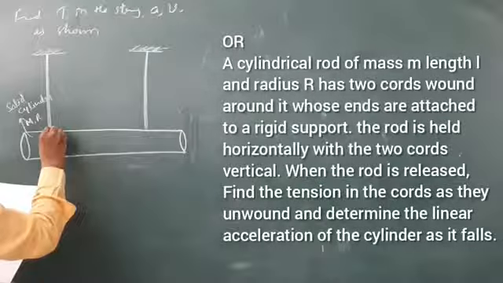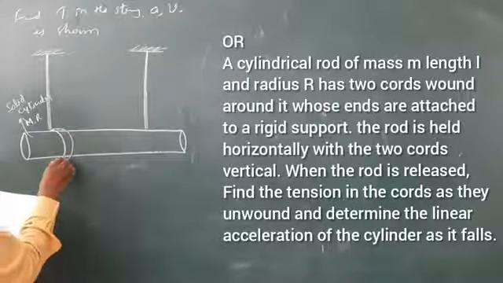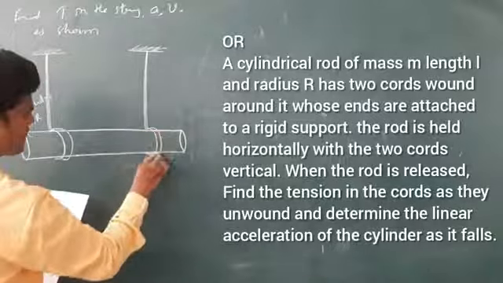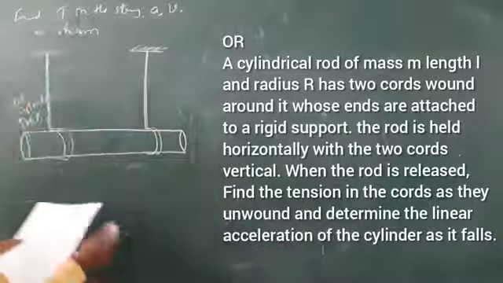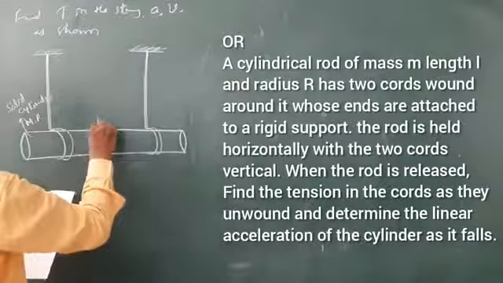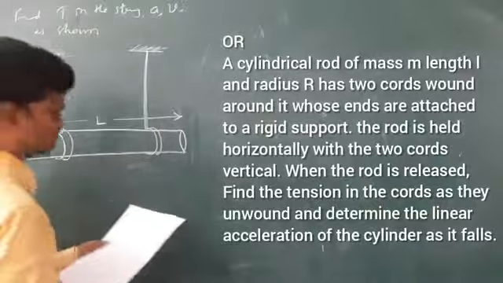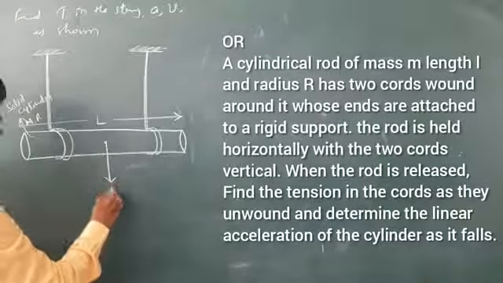The wire is wrapped like this. Okay, I am giving data. So the wire is wrapped in this manner. And L is the length of the cylinder. They have given this thing. Anyhow, the mass of this one is acting downwards.